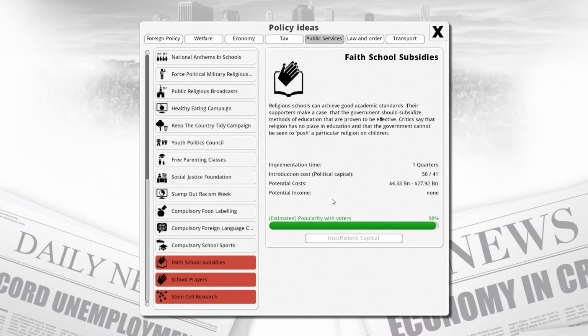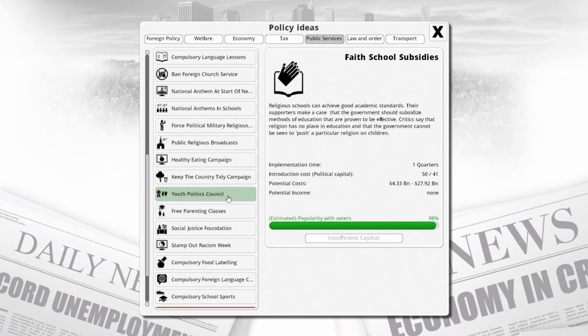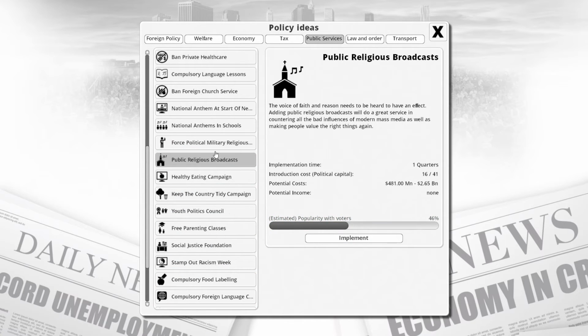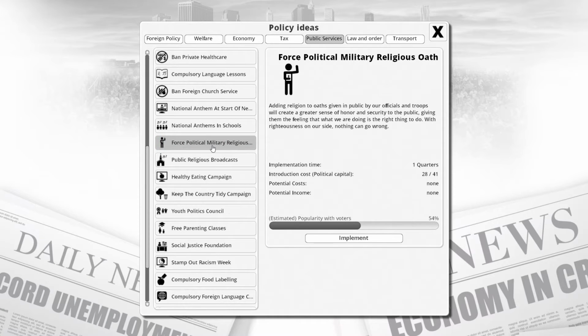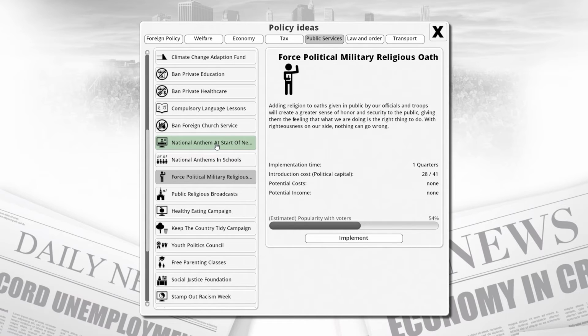Maybe even faith school subsidies? We need just a little bit more capital to get that, but we could definitely try something like that. Maybe, yeah, let's try slowly making ourselves a bit more religious. Political, military, religious oath. Okay.